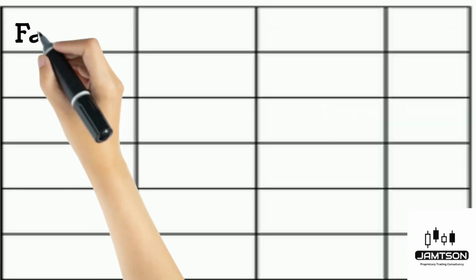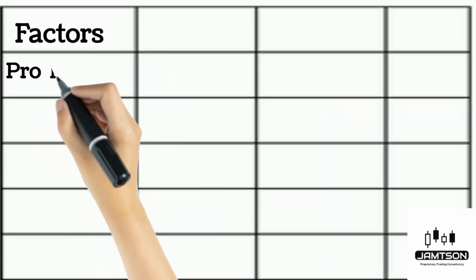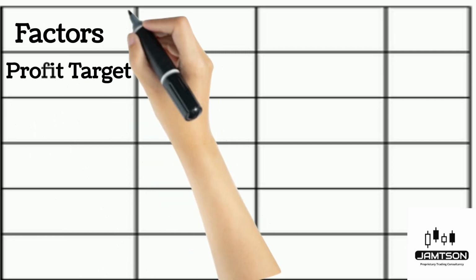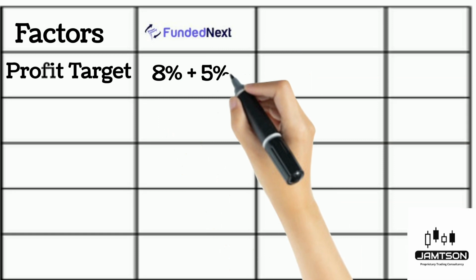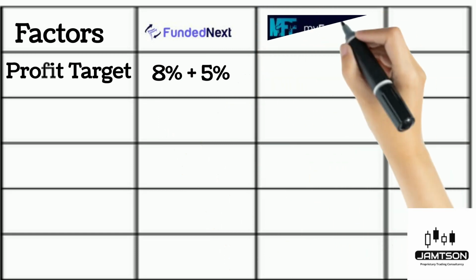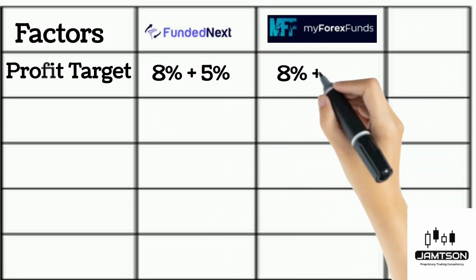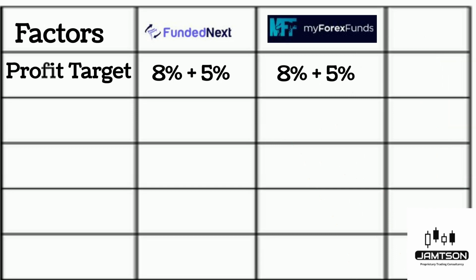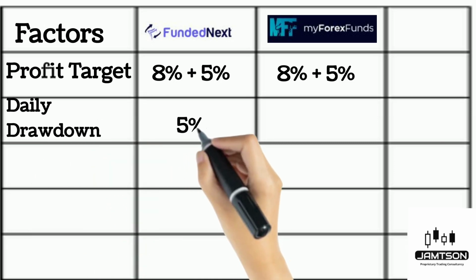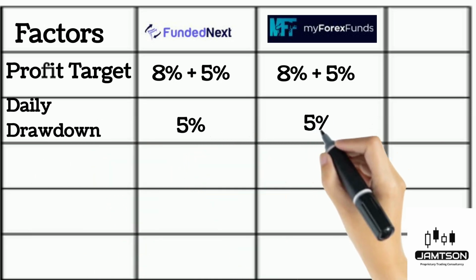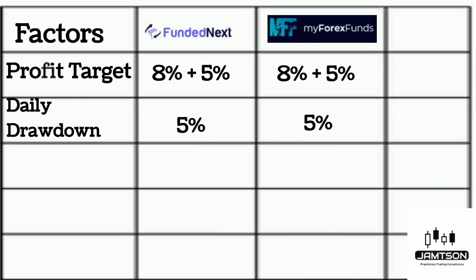Anyways, let's look at the first factor, that is profit target. Now the profit target in FundedNext is 8% in phase 1 and 5% in phase 2. Whereas in My Forex Fund as well, they have a profit target of 8% in phase 1 and 5% in phase 2. Now if you look at the daily drawdown, in FundedNext it is 5%, and in My Forex Fund as well it is 5%. Both of them are giving a tough competition to each other.